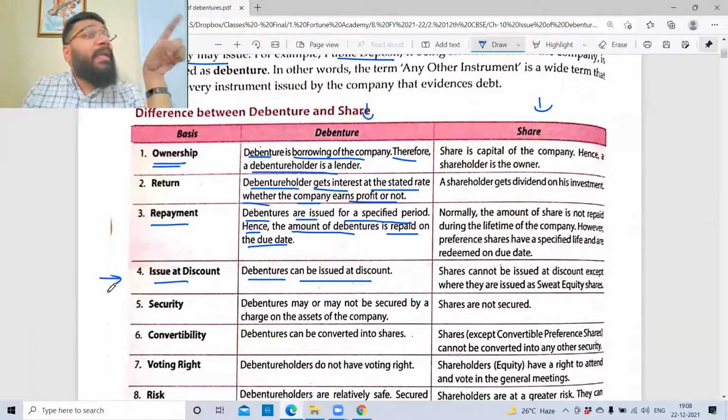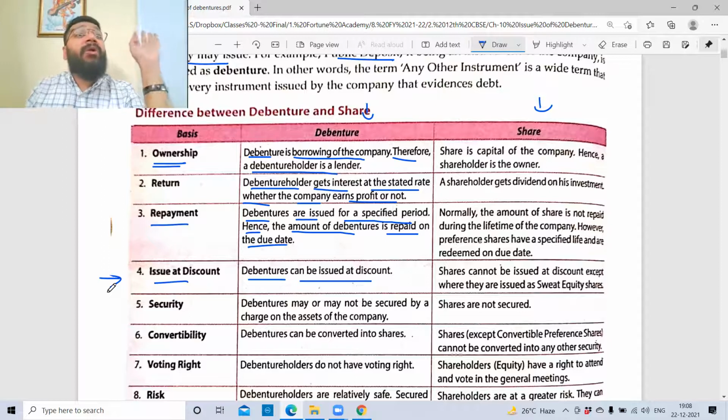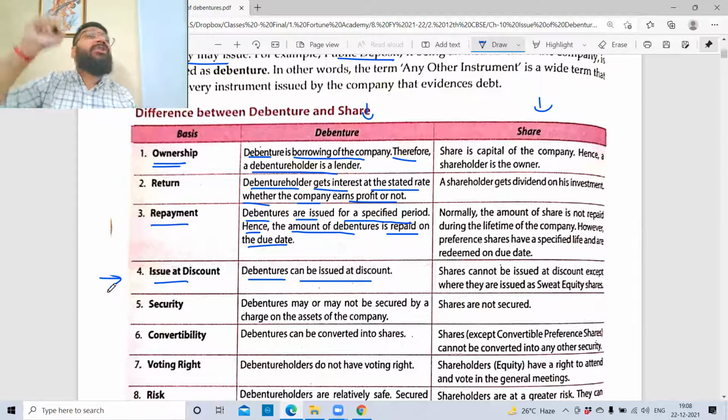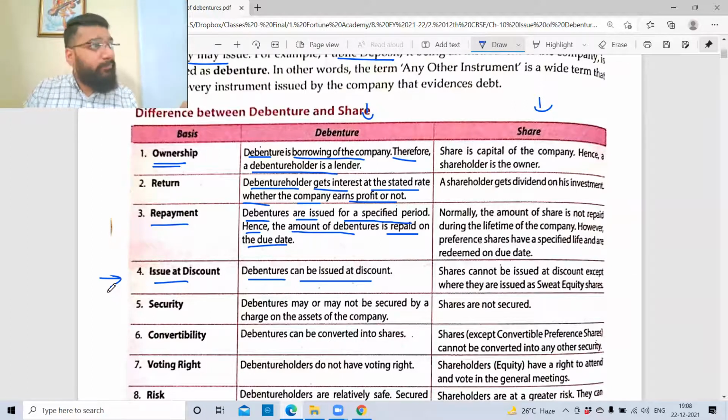Yes, sir. Sweat equity shares are a unique category of shares that can be issued at a discount. Yes. Sweat equity shares are a kind of equity shares that can be issued at a discount, but that is an exception. Apart from sweat equity shares and ESOPs, you cannot issue prima facie any shares at discount. So thanks for reminding the point.